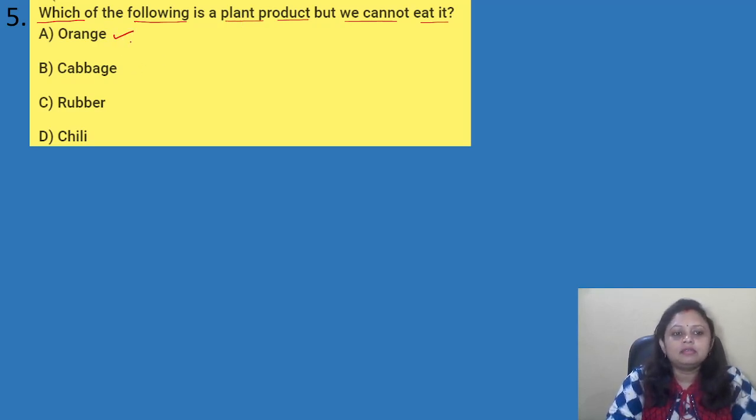So, it is a fruit. Then cabbage is also a plant product. Okay, we eat it as a vegetable, right? Yes. Rubber is also a plant product. Okay, but we cannot eat it. Coming to chili, yes, chili is also a plant product and we eat it. So, which is the correct answer here? Here, the correct answer is option C.